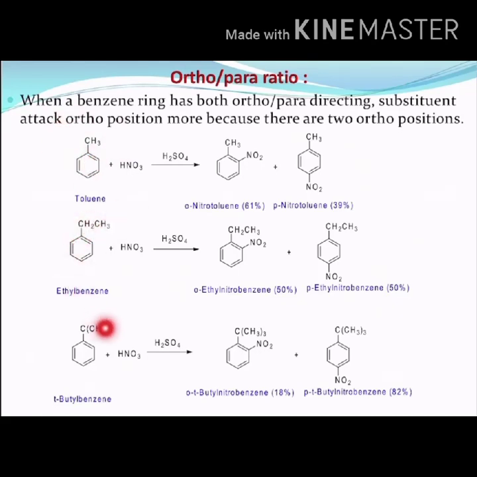The same nitration has been carried out here. So here, as the size of the alkyl substituent goes on increasing, with a methyl substituent here and an ethyl substituent here, likewise, as the size of the alkyl substituent increases, we can observe the decrease in the ortho-para ratio. Okay, so this is what is called the ortho-para ratio.